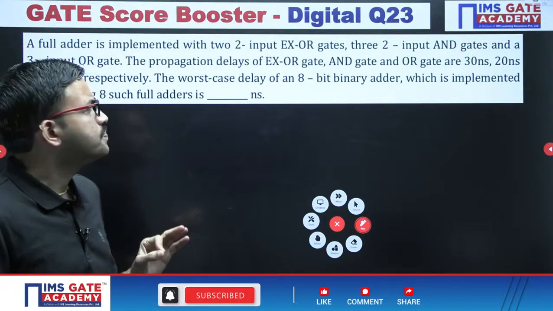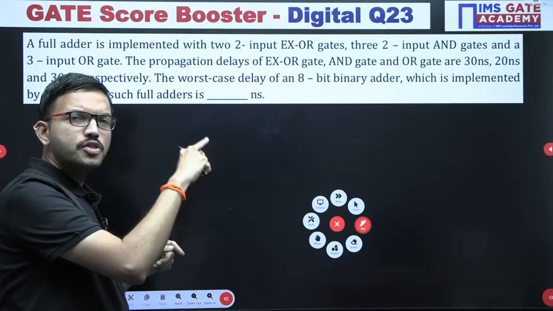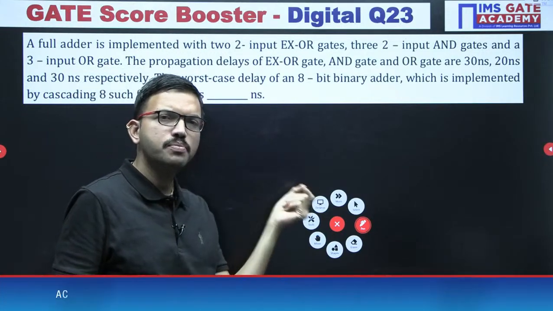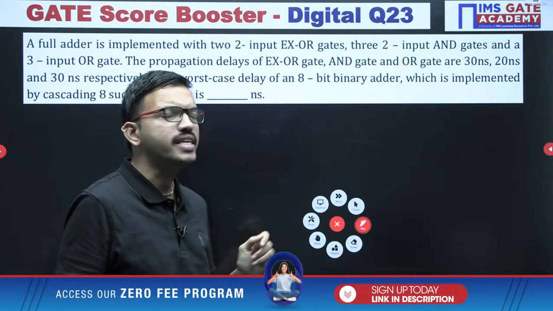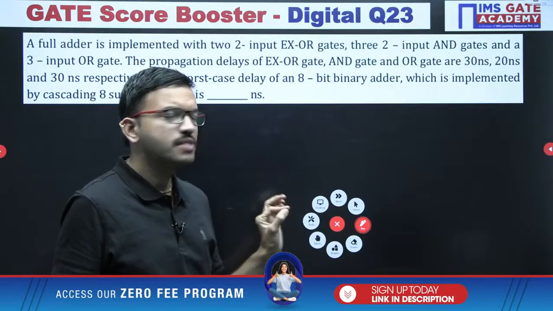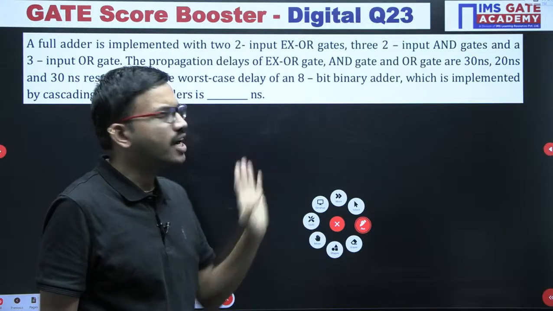So that means for a particular full adder, you give the A input, B input, and the carry input at the same time, at, say, 0 nanosecond. In order to get the respective sum, it takes certain time. Similarly, in order to get the corresponding carry, it takes some time. Those delays we have to find out.